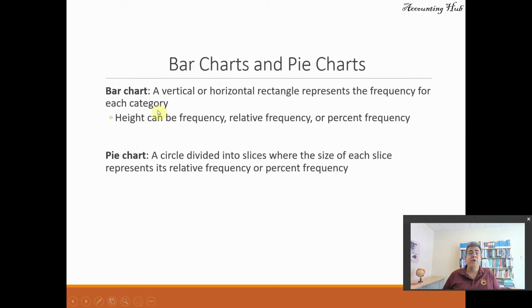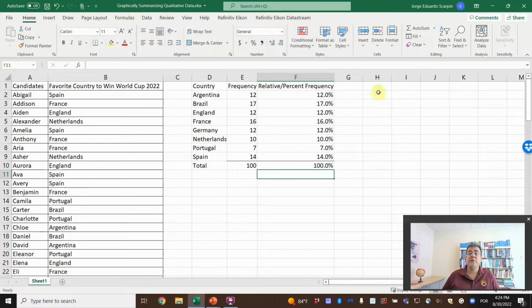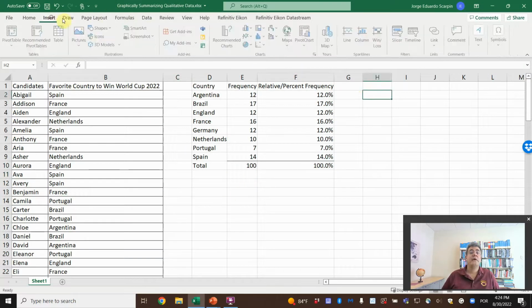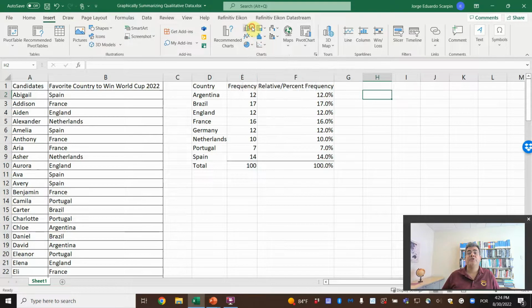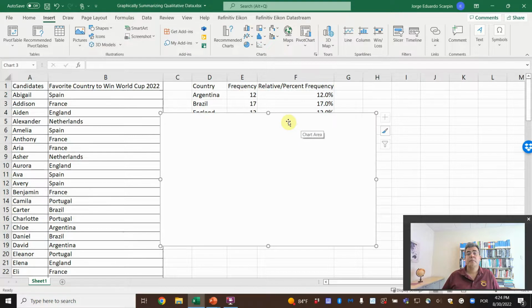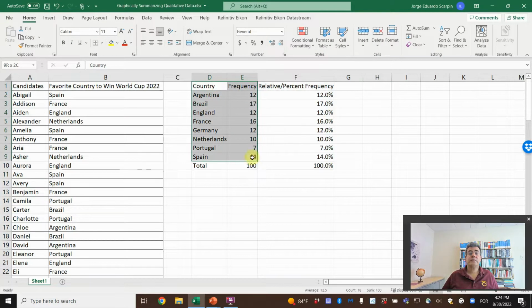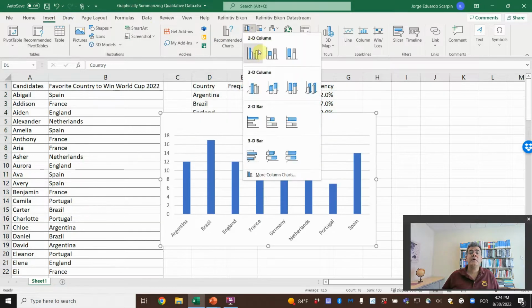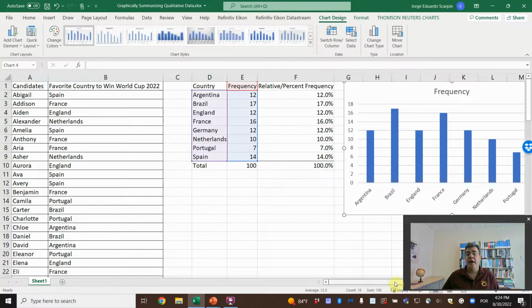So remember the first one, bar chart. How do we do that? So let's do it here. Insert column or bar chart. Column. Insert column. Here, the frequency, we have them here.